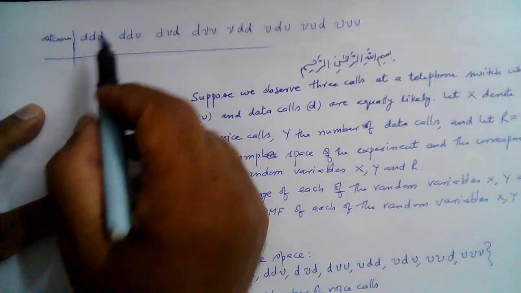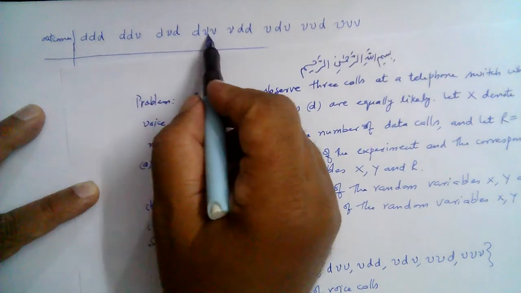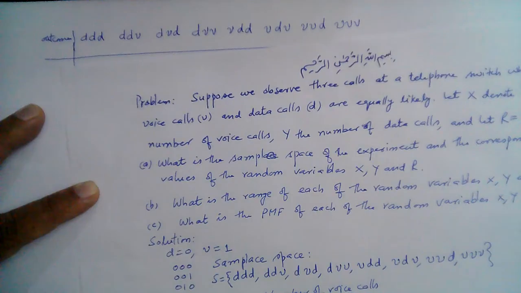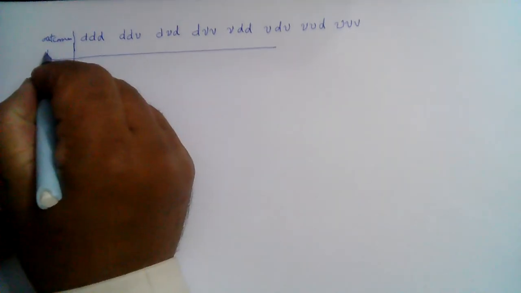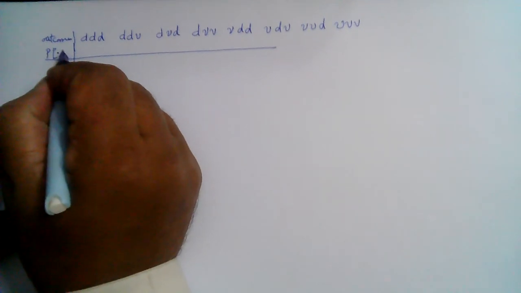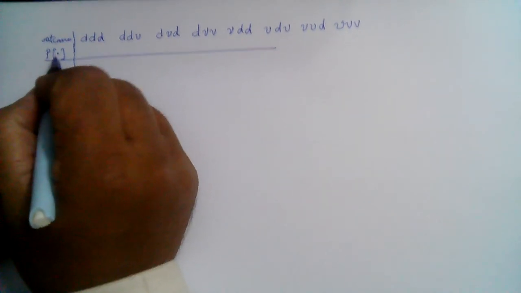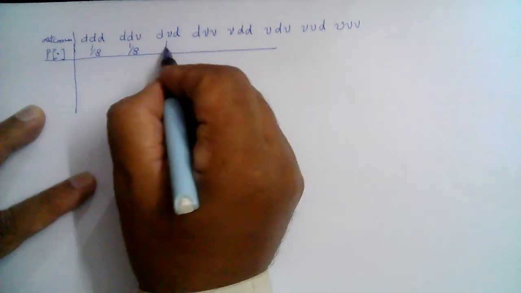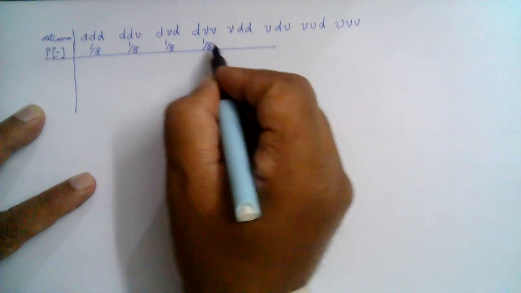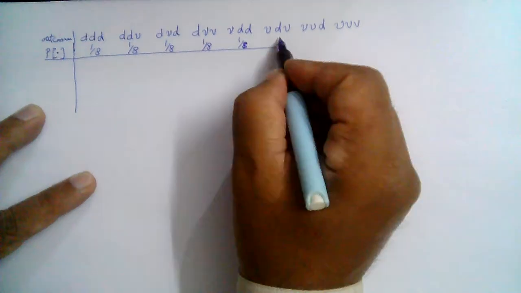So let's be sure: 1, 2, 3, 4, 5, 6, 7, 8. So all 8 outcomes are there, right? And the probability of each outcome is 1 over 8, again 1 over 8 for each outcome.